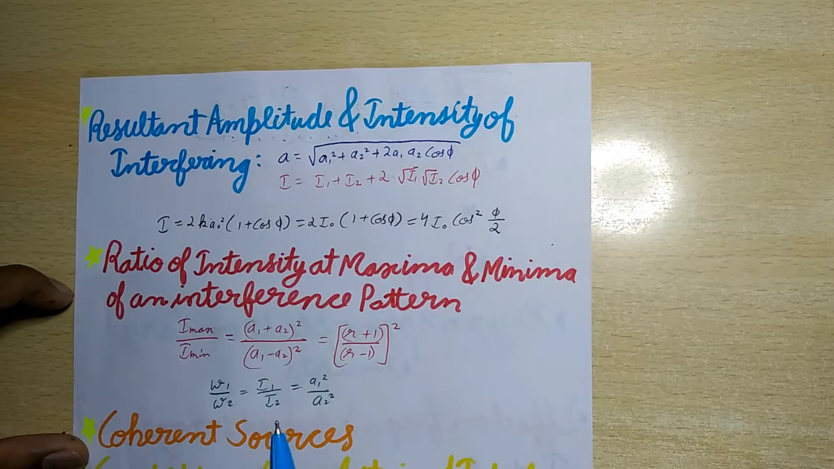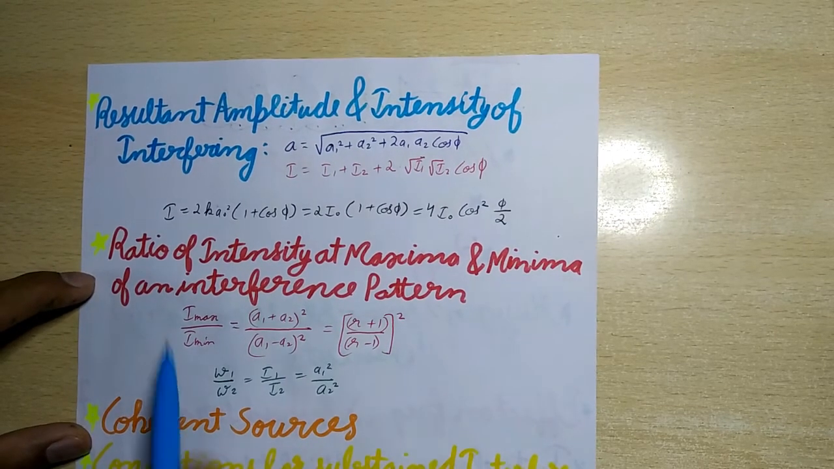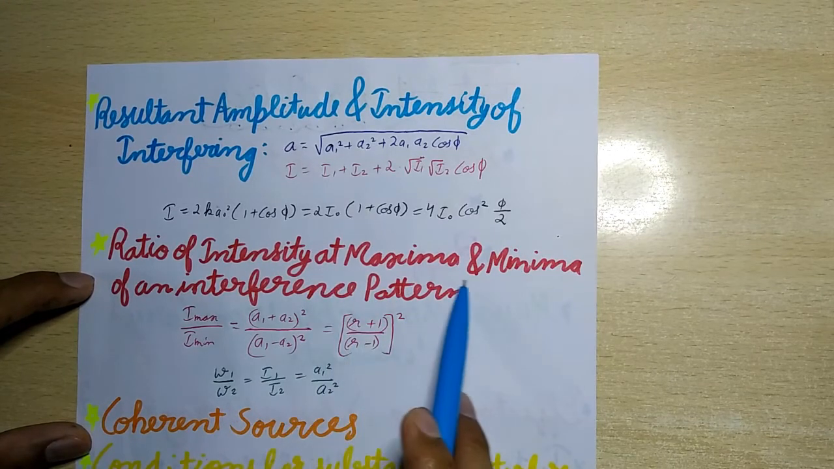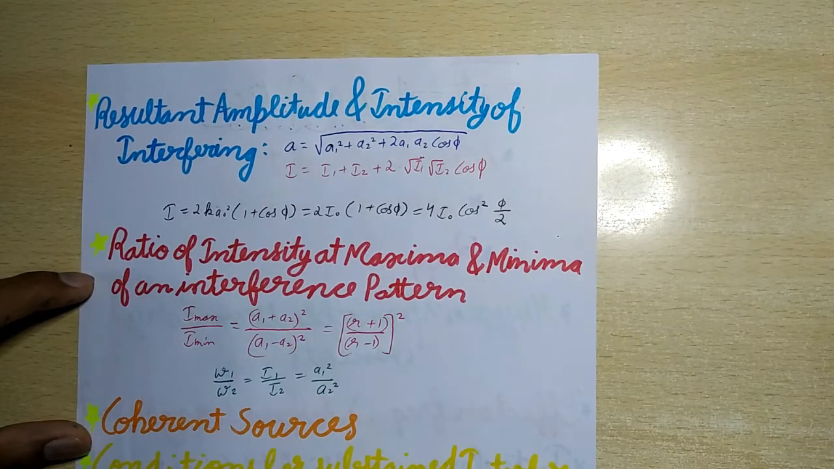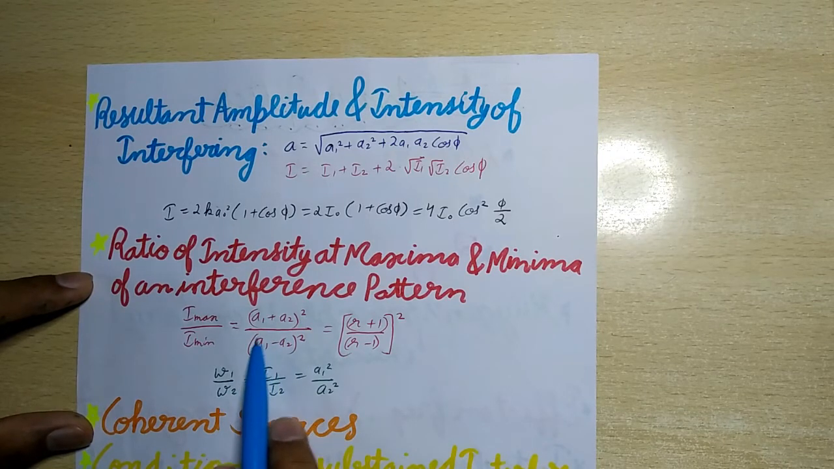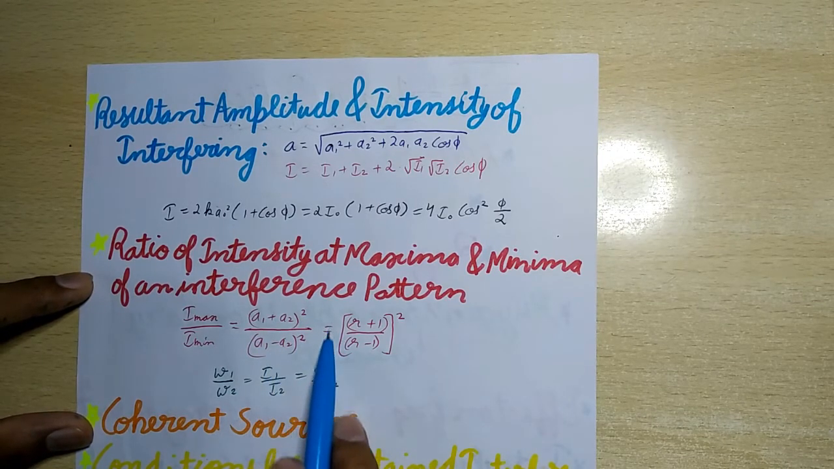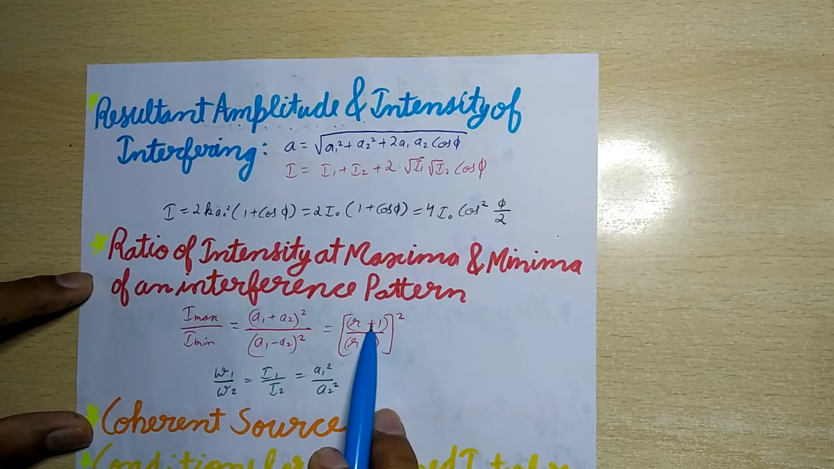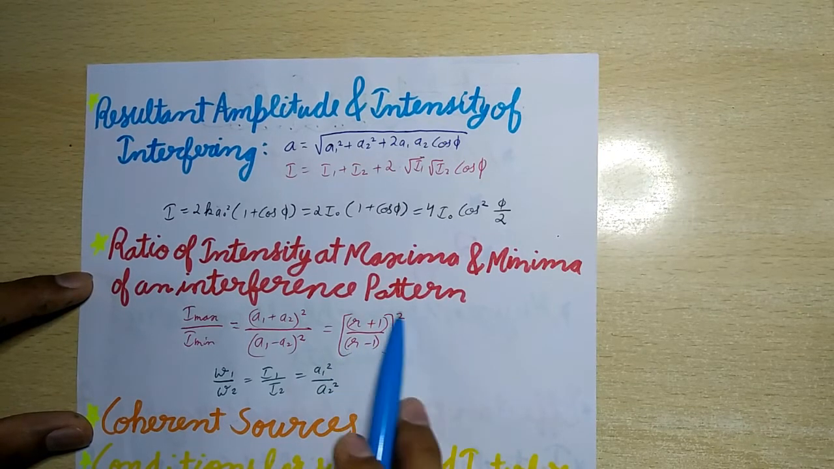No interference fringes are observed. The sources are incoherent. Now next is the ratio of intensity at maxima and minima of an interference pattern. If A1 and A2 are the amplitudes of two interfering waves, then the ratio between the intensities at maxima and minima will be I maximum upon I minimum is equal to (A1 plus A2) whole square upon (A1 minus A2) whole square, which is equal to (r plus 1) upon (r minus 1) whole square.